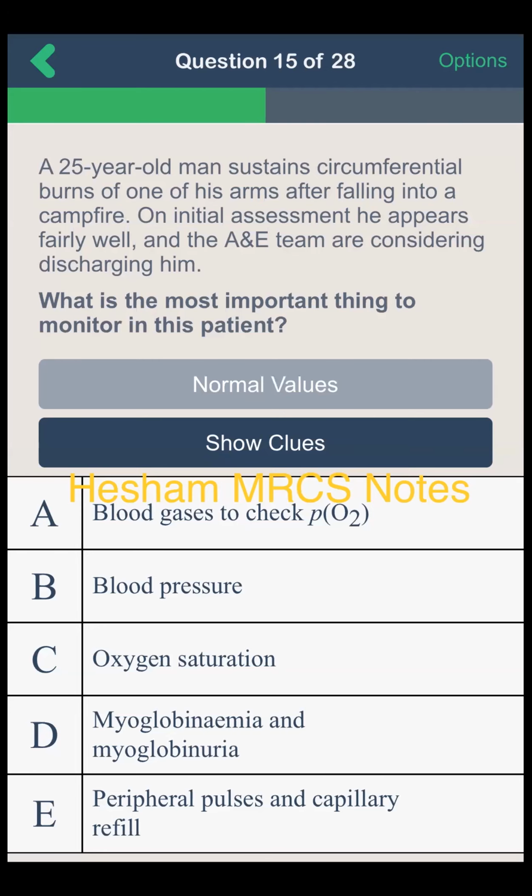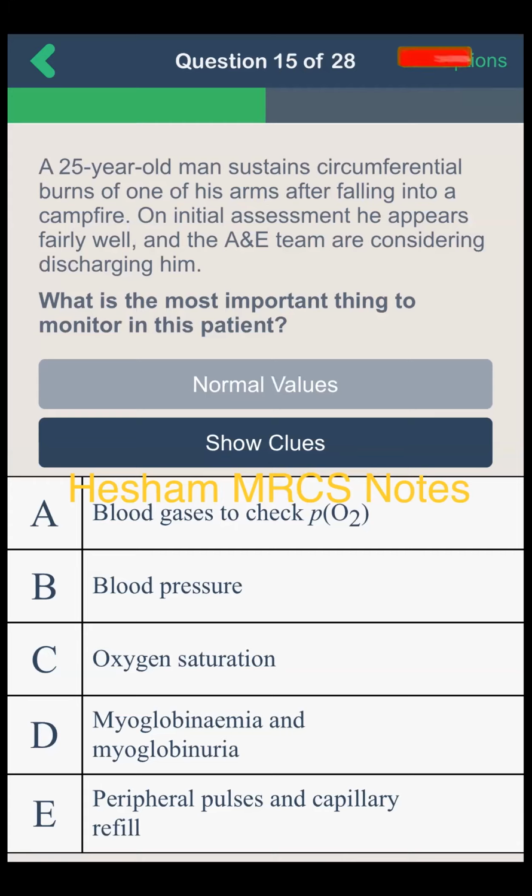Okay, question number 15. A 25-year-old man sustains circumferential burns of one of his arms after falling into a campfire. On initial assessment, he appears fairly well, and the A&E team are considering discharging him. What's the most important thing to monitor in this patient? A. Blood gas to check PO2, B. Blood pressure, C. Oxygen saturation, D. Myoglobinemia and myoglobinuria, E. Peripheral pulses and capillary refill. Everything is important, but we are looking for the most important.